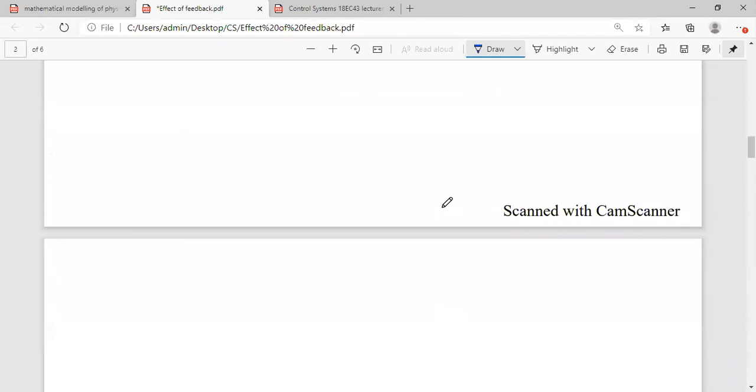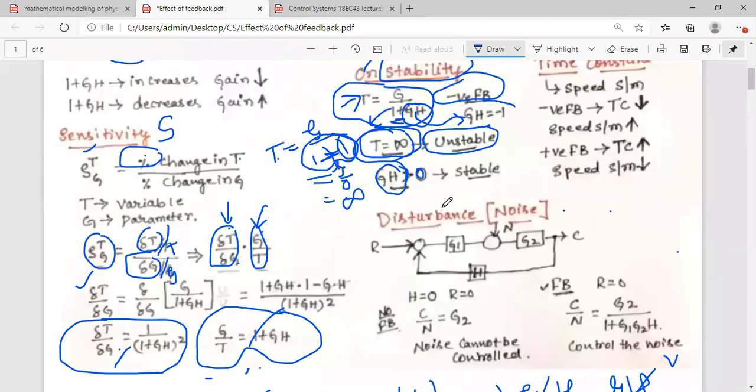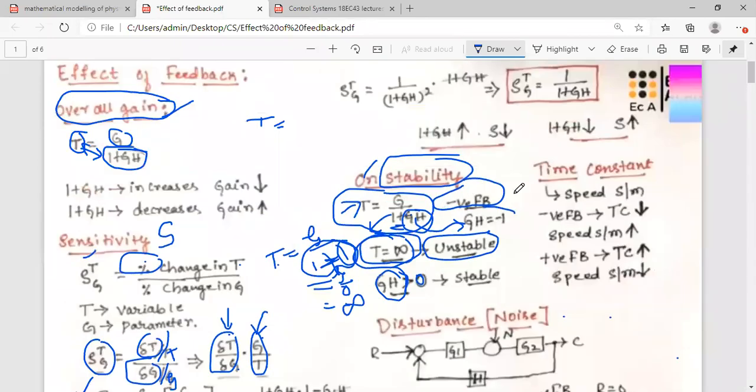For the time constant will actually give you the speed of the system. Okay, time constant is one parameter which is going to give you the main speed of the system. Okay, so now we will see how time constant, in turn speed, will get affected by the feedback.